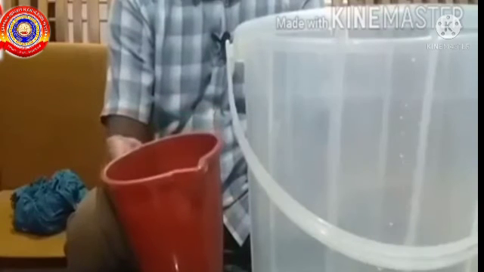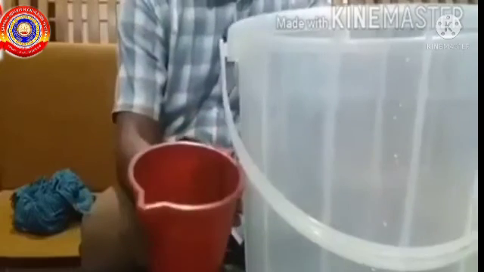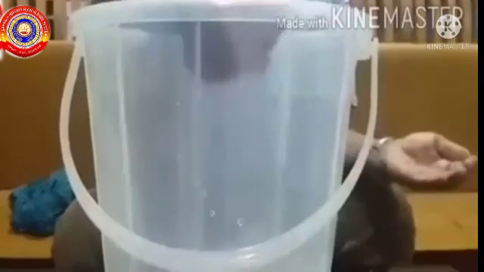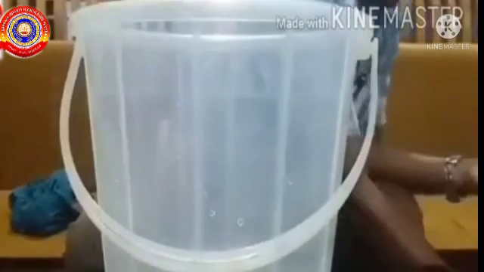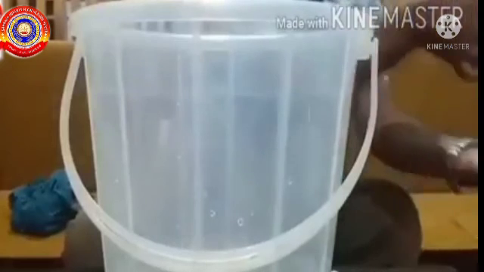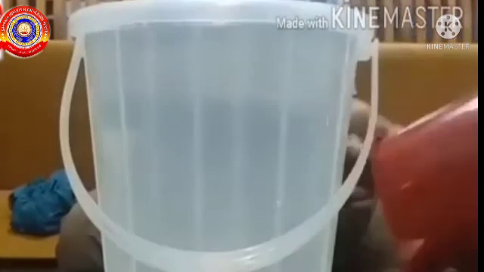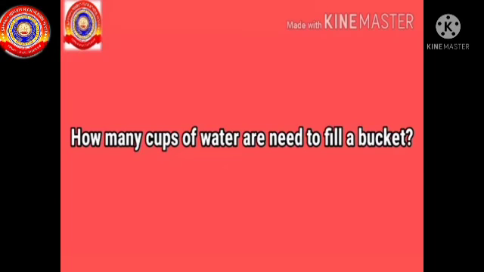Next, we have to find out how many cups of water are needed to fill a bucket. For this, we have to fill the bucket with water by using a cup. From this, we can identify how many cups of water are needed to fill a bucket.